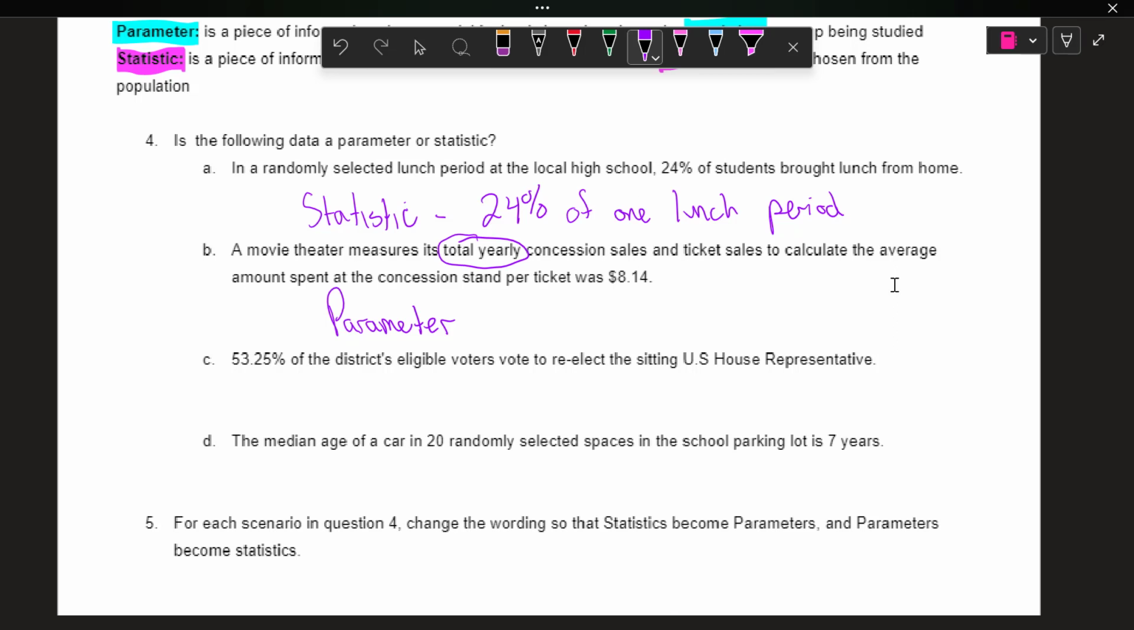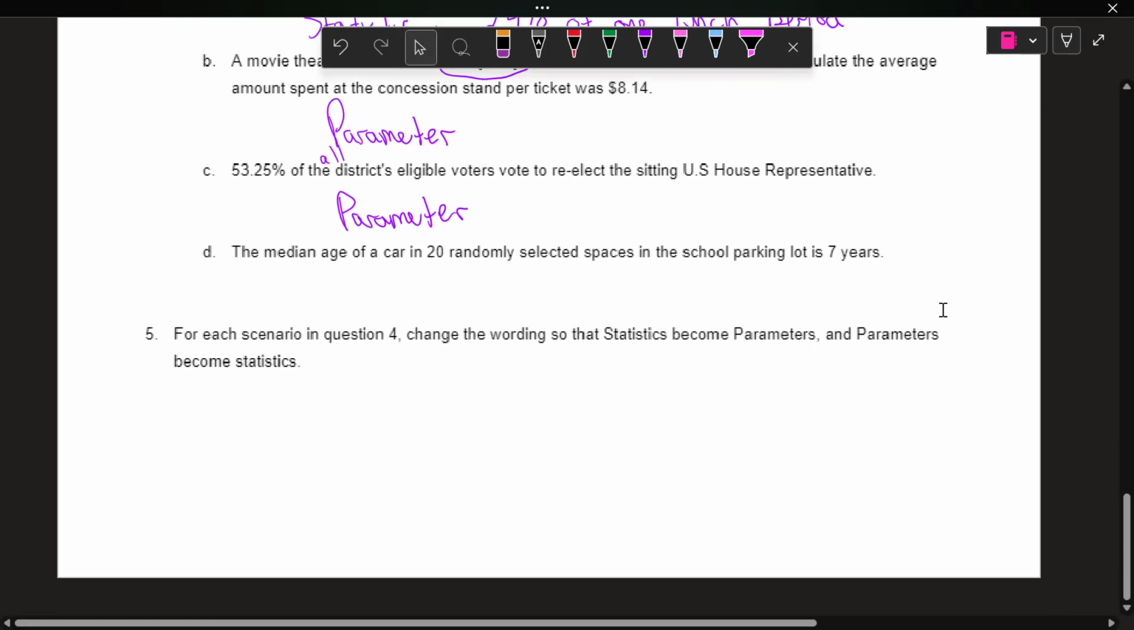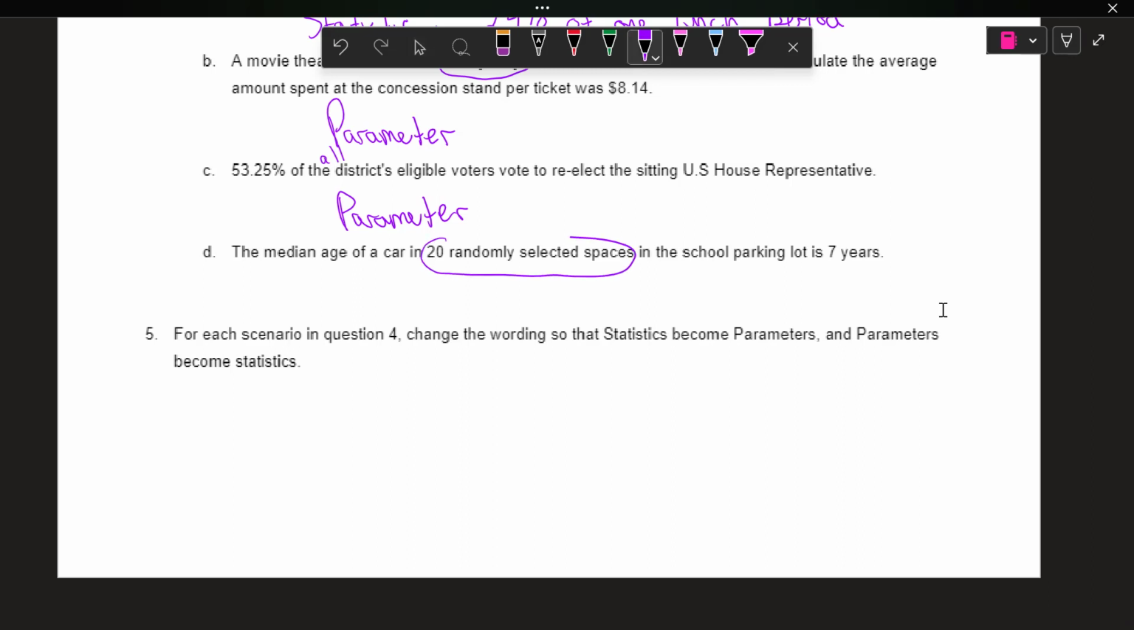Letter C, 53.25% of the district's eligible voters vote to re-elect a sitting U.S. House representative. Again, this is a parameter because this is of all the district's eligible voters. That's everybody that we can get in touch with. The median age of a car in 20 randomly selected spaces in the school parking lot is 7 years. Now that's just from the selected spaces, not all the spaces. So that is a statistic.